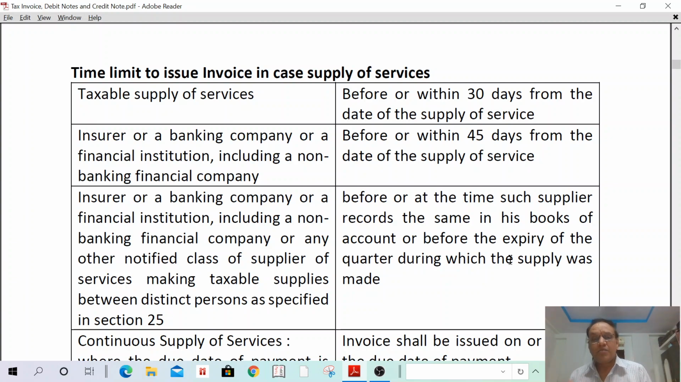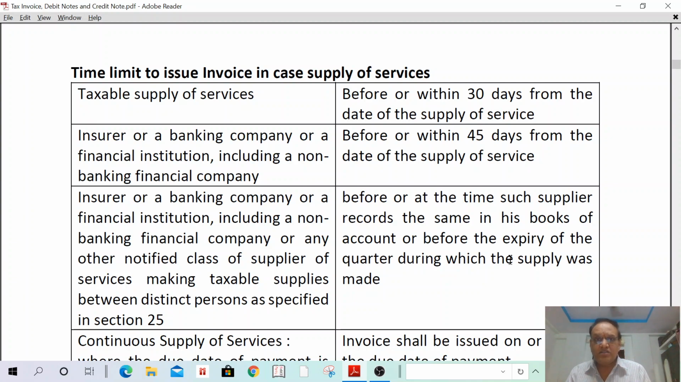Hyderabad branch provides services to Mumbai branch on 1st January. So the same is recorded today. Today is the date. If he does not record such supplies, then the time limit to issue invoice is before the expiry of the quarter. For January, what is the quarter? January, February, March. March is the quarter ending. So before the end of the March quarter, he has to issue invoice.